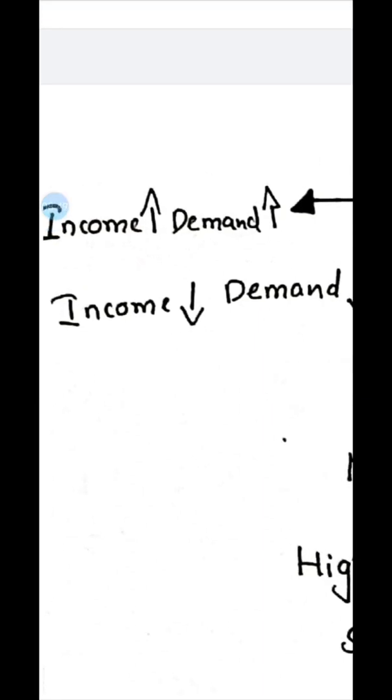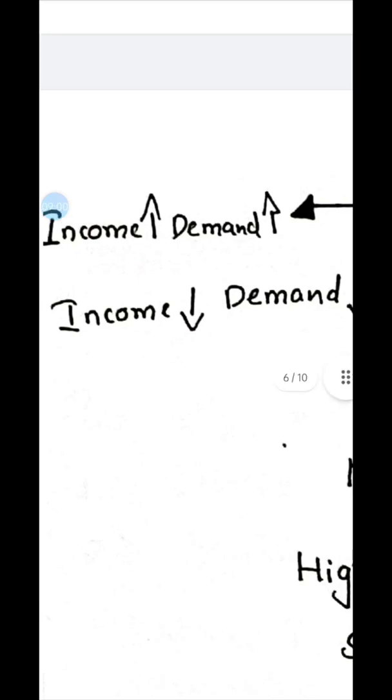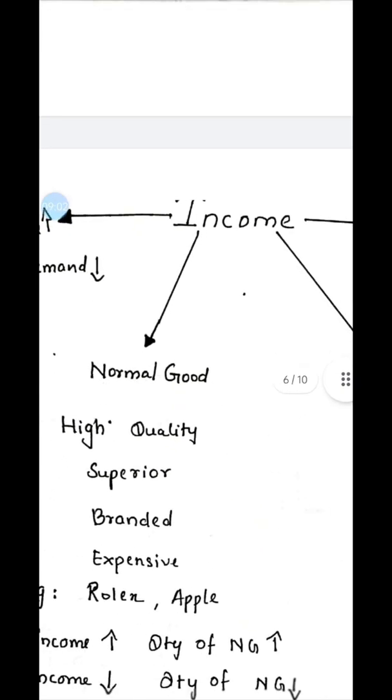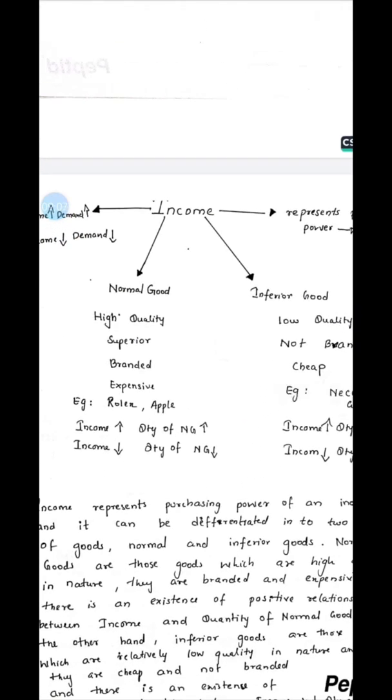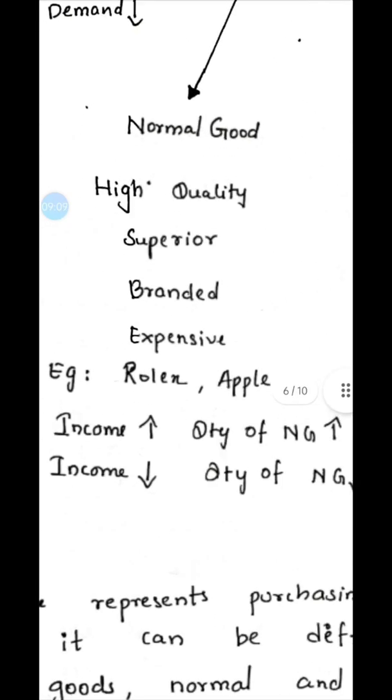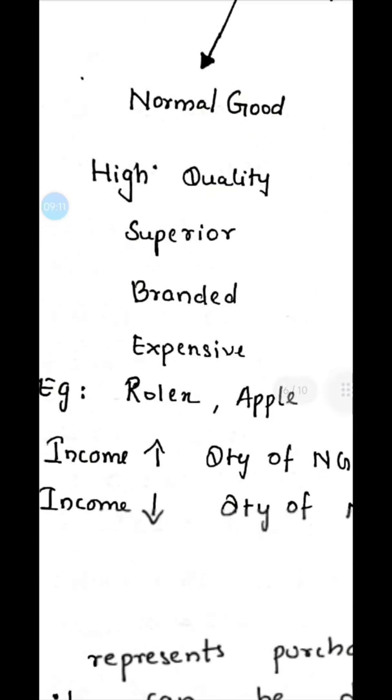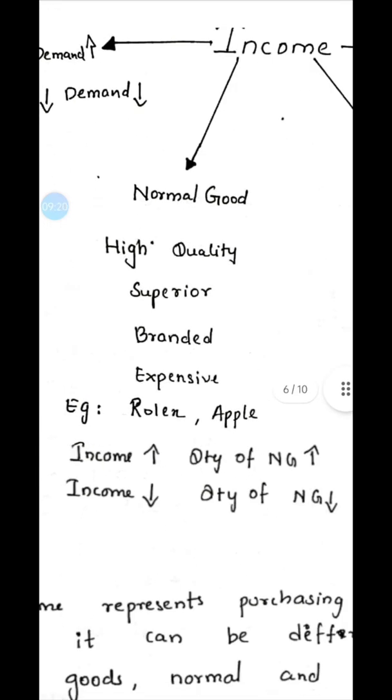And when they are having less income, suppose from 100,000 his salary has decreased to 80,000 or 40,000, he will be demanding less of the goods. So demand will be decreasing. According to income, there are two types of goods, normal goods and inferior goods. Normal goods, what are normal goods? Normal goods are goods that are of a high quality. They are superior branded and expensive products. Examples given here are Rolex and Apple.